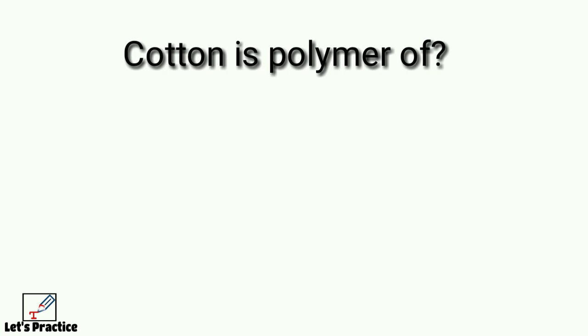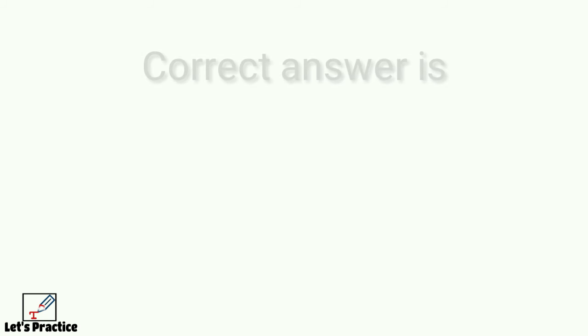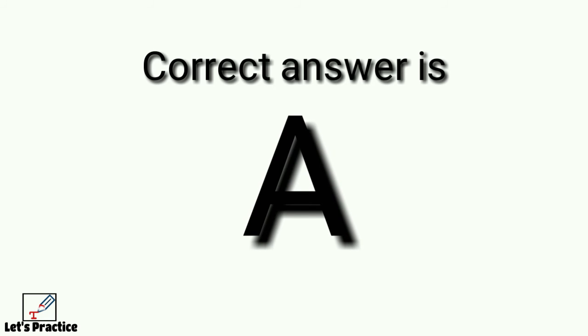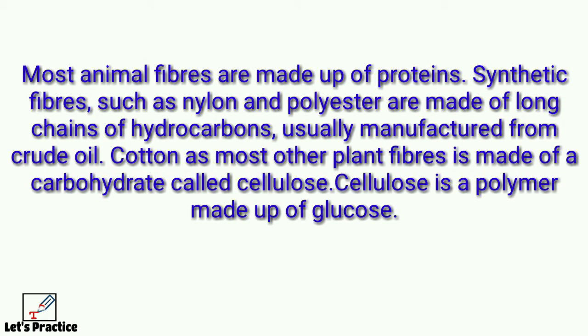Cotton is a polymer of option A glucose, option B neoprene, option C terylene, option D ethene. Correct answer is option A glucose. Most animal fibers are made up of proteins. Synthetic fibers such as nylon and polyester are made of long chains of hydrocarbons usually manufactured from crude oil. Cotton, as most other plant fibers, is made of carbohydrate called cellulose. Cellulose is a polymer made up of glucose. Now let's see the next question.